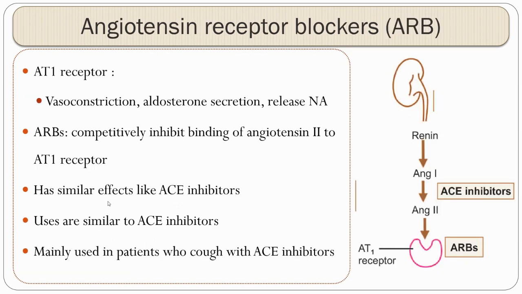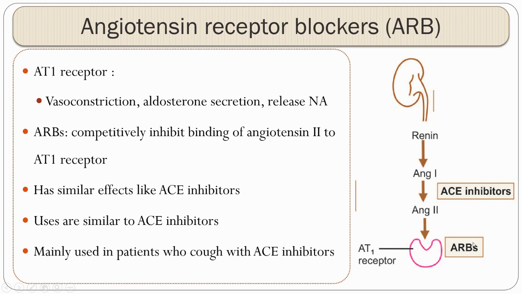Now, coming to the next group, angiotensin receptor blockers, the major drugs include losartan. The angiotensin 2, which is released, majorly acts on angiotensin receptors. These are either AT1 receptors, which are more important physiologically. There are many other angiotensin receptors, primarily AT2. Here, we are more bothered about the AT1 receptor.